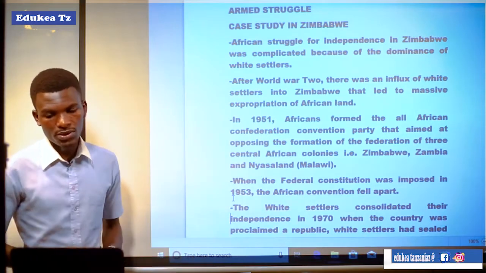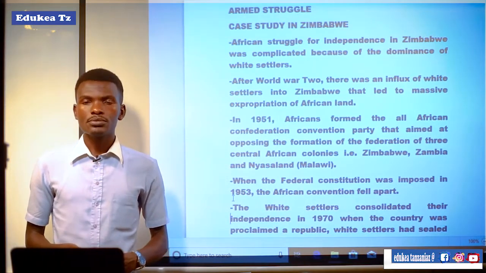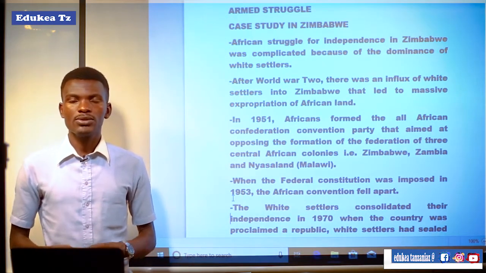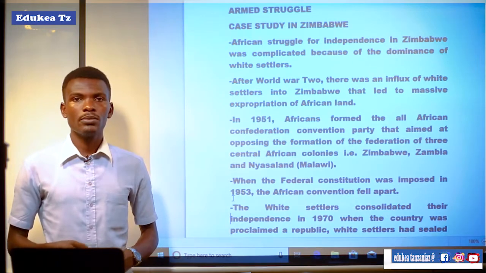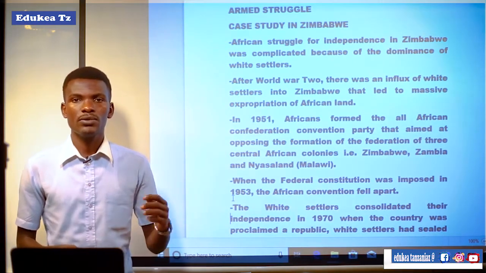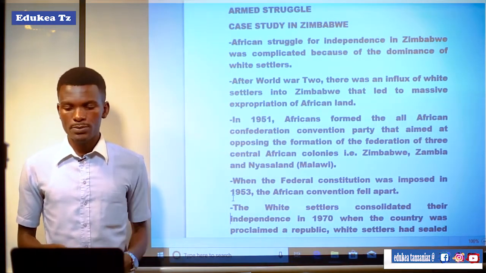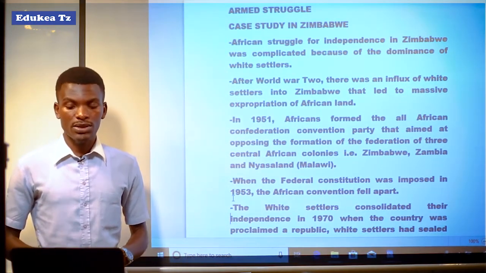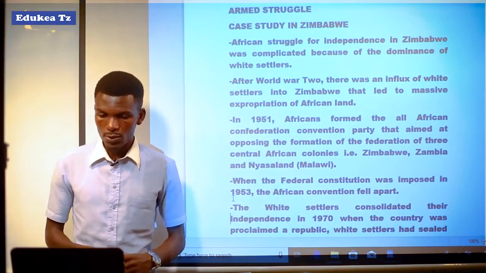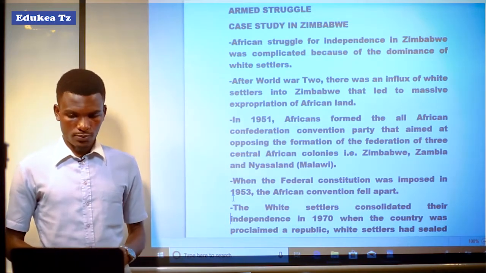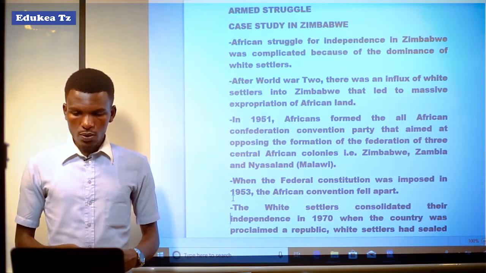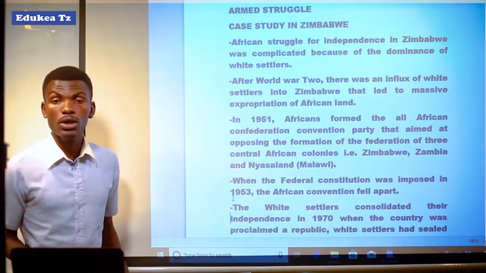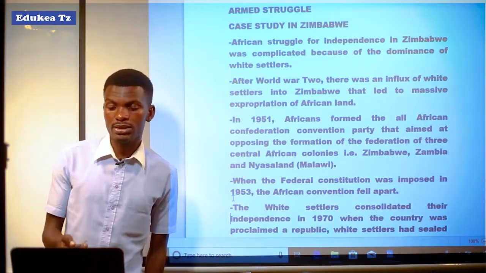In the last session, we looked at the peaceful forms of struggle for nationalism, studying the case study of Ghana, which used peaceful or constitutional methods in attaining independence. Today we are going to see another form, which is armed struggle or guerrilla war, and the case study is Zimbabwe.